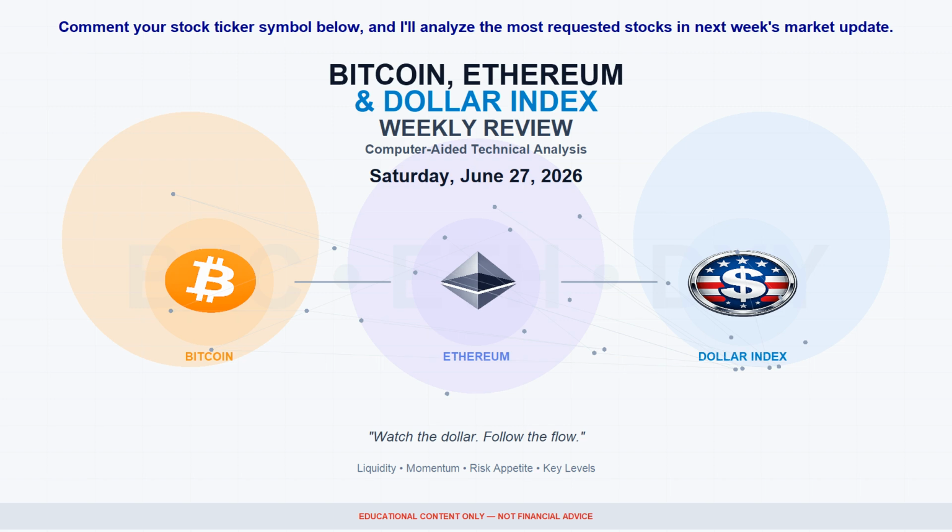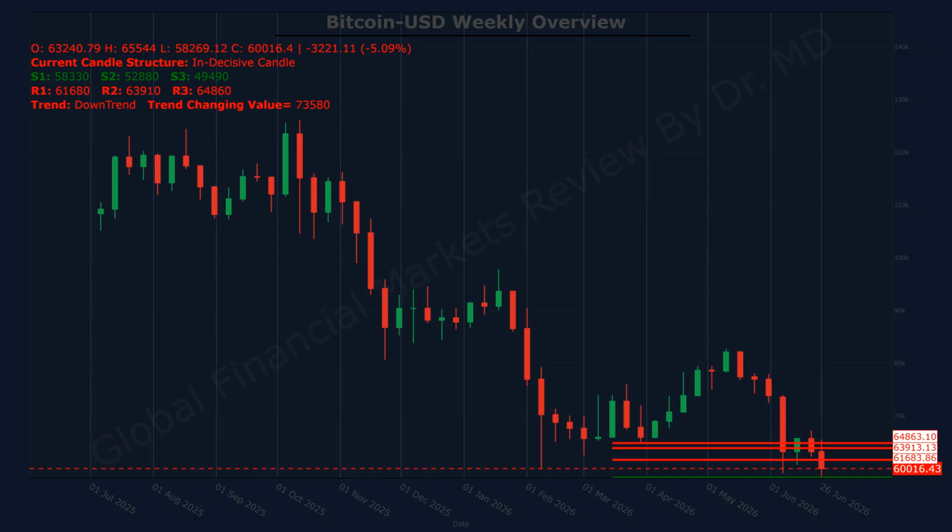Now that we have set the context, let's get started. In this analysis, we will go through the current price behavior, trend structure, and the significant market levels determining the markets. Now we evaluate the technical setup of Bitcoin USD.